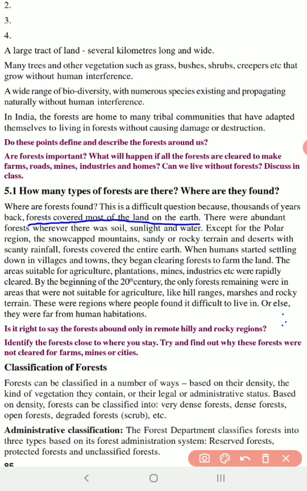So what happened when man began to grow, slowly increase in number, slowly they started clearing some patches, and then they started their civilization. The humans started settling down in villages and towns, and they began clearing the forest to farm the land. First, man clears the forest in order to grow his own food.